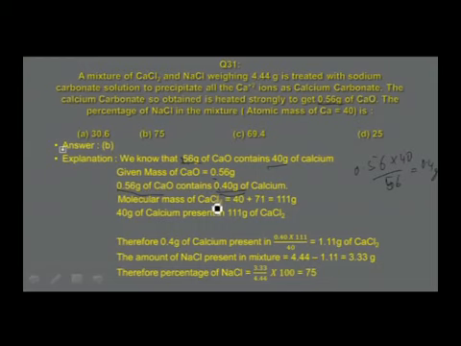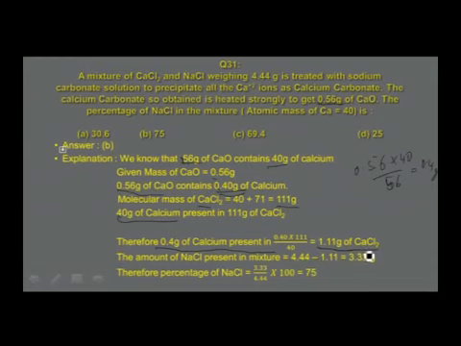Molar mass of calcium chloride. In that, atomic mass of calcium is 40, chlorine is 71, so there you get the molar mass of calcium chloride as 111 grams. So in 111 grams of calcium chloride, what is the mass of calcium? 40 grams. So 40 grams of calcium is present in 111 grams of calcium chloride. Therefore, the 0.4 grams of calcium is present in 0.4 into 111 divided by 40, that is equal to 1.11